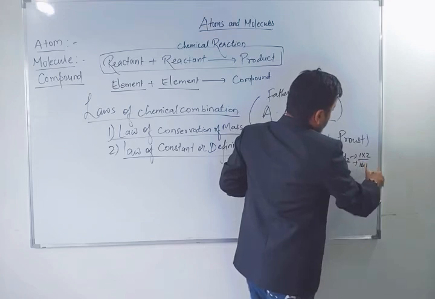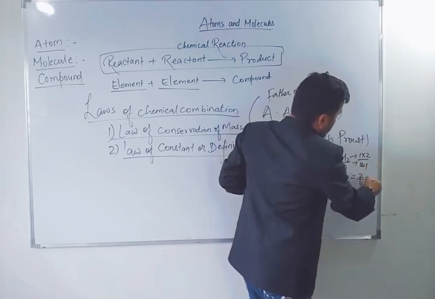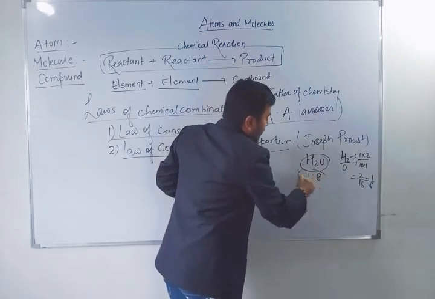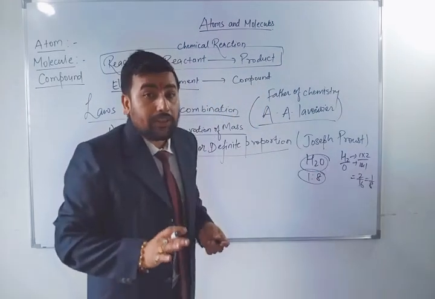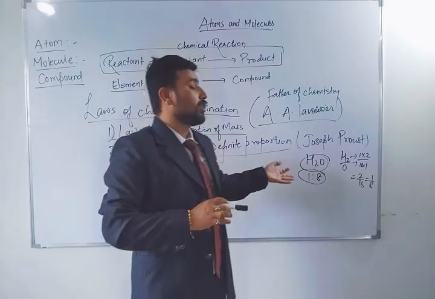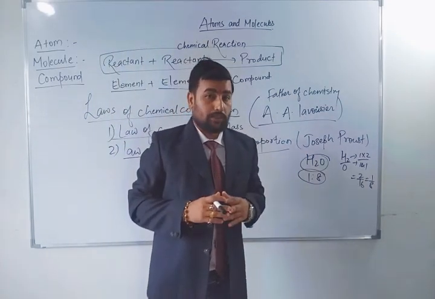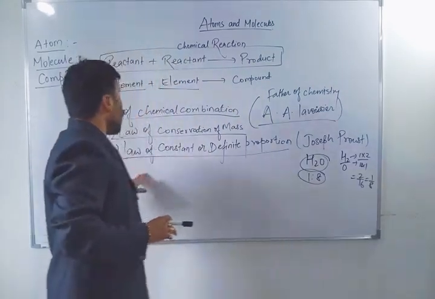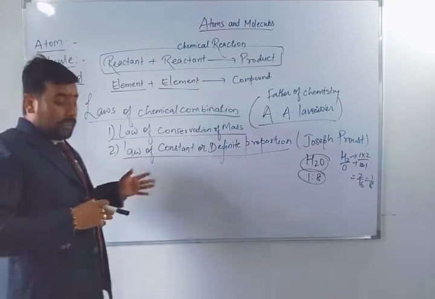So here 2 by 16 means 1 by 8. So whenever the water will exist, it will always exist in 1:8 ratio. Means the mass of water will be in 1:8 ratio. You must remember this concept, law of constant proportion or definite proportion.